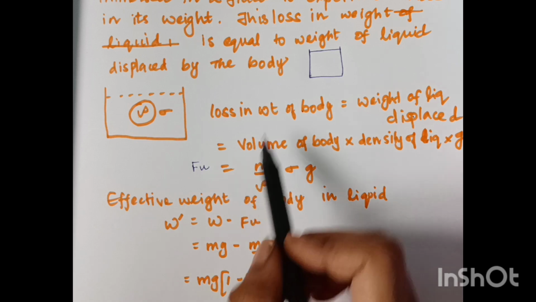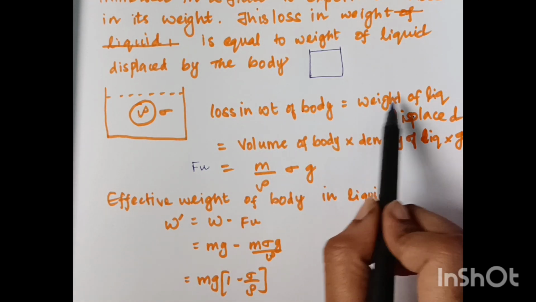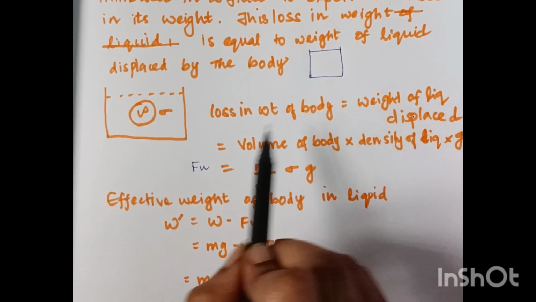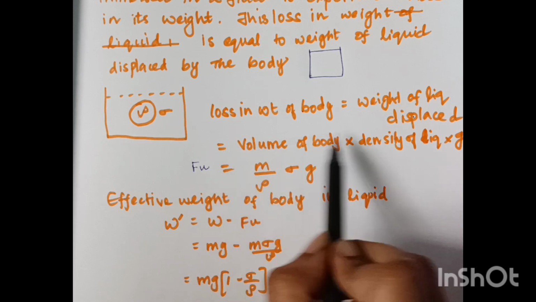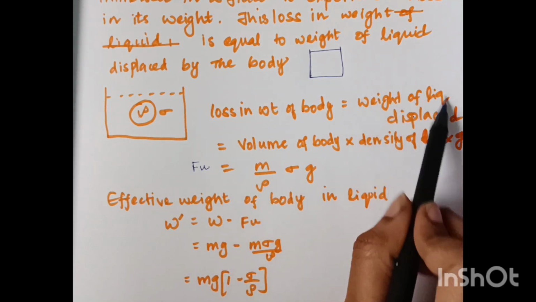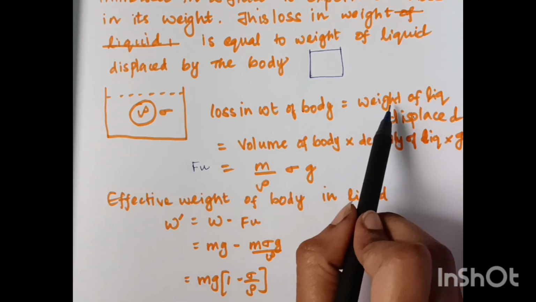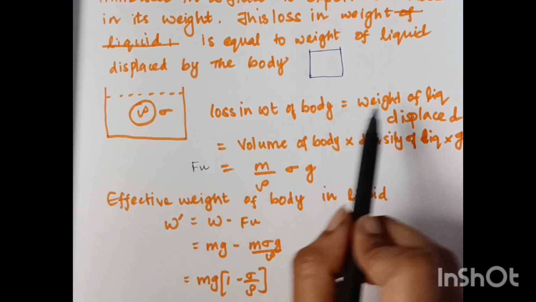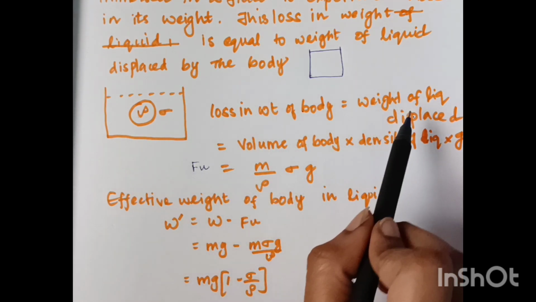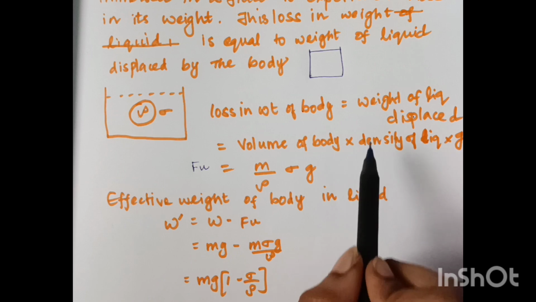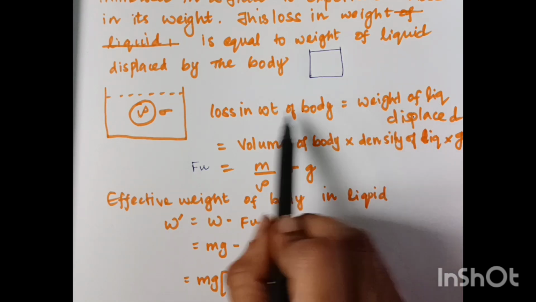The loss in weight of the body will be equal to the weight of the liquid displaced because of that body. We are going to calculate the weight of liquid displaced, because this is what is equal to the buoyancy force. The force of buoyancy is nothing but this value only.